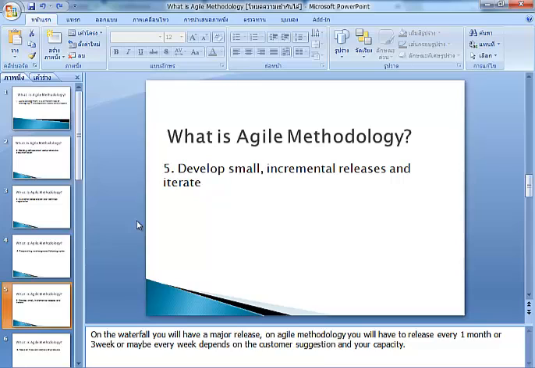Develop small incremental releases and iterate. On waterfall, you have the major release, where you need to finish the whole software. But here in agile methodology, you release every month or every week, like one feature, two features, in progressive work. So it depends on the customer's suggestion and your capacity.